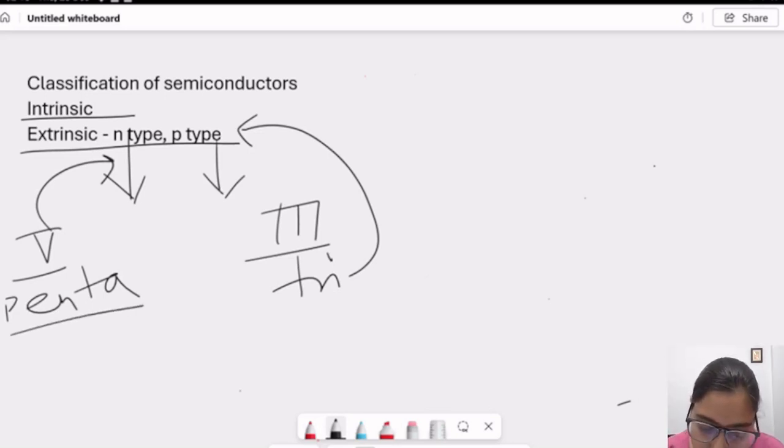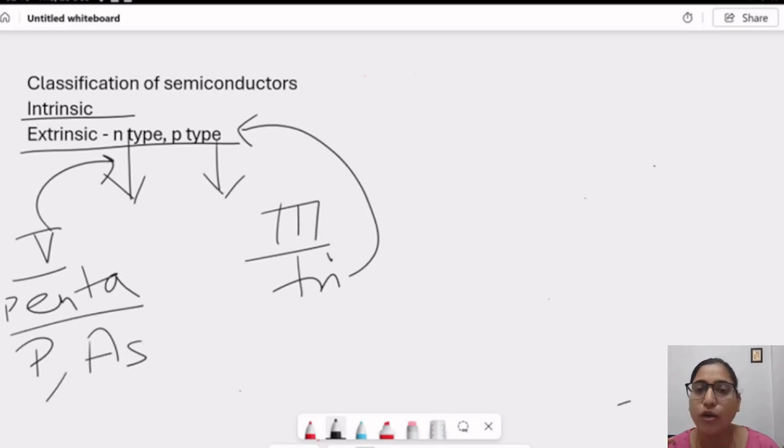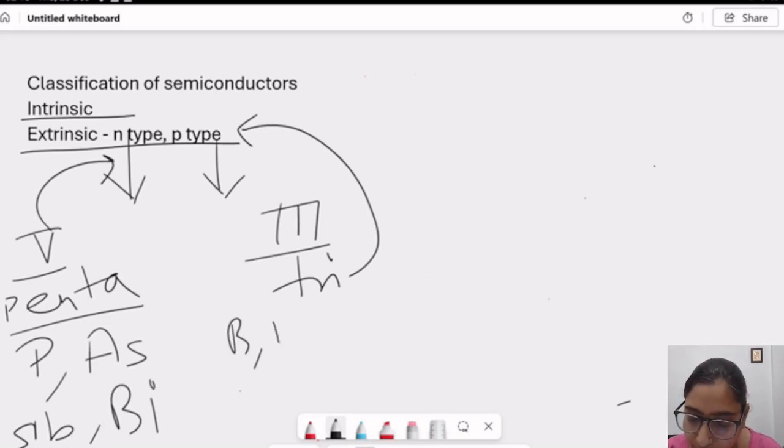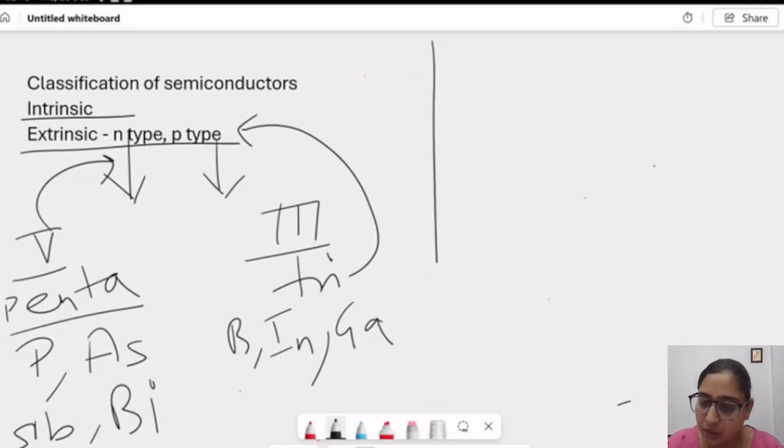Now, pentavalent impurities are group 5 elements. Group 5 elements of the periodic table are phosphorus, arsenic, antimony and bismuth. And similarly, group 3 elements of the periodic table are boron, indium and gallium. Now let us draw the structure of N-type semiconductor.